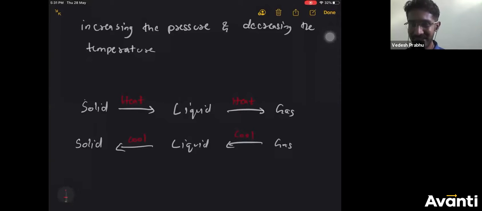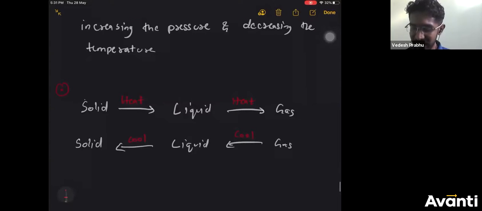All of us sitting at room temperature are being exposed to atmospheric pressure, because we have the atmosphere surrounding the earth above our heads. So all of us are subjected to atmospheric pressure. This is one thing that you should know.